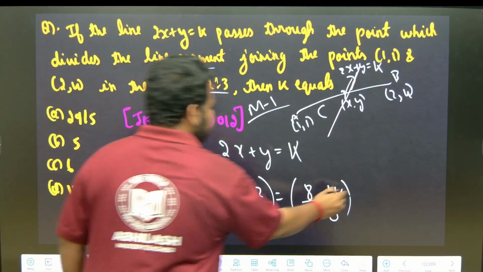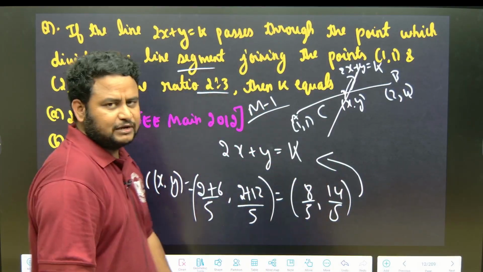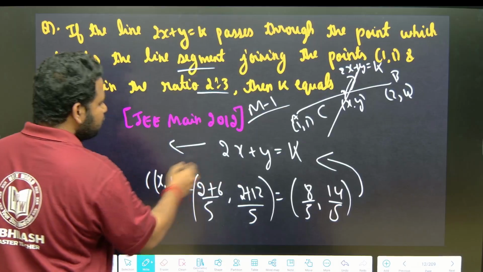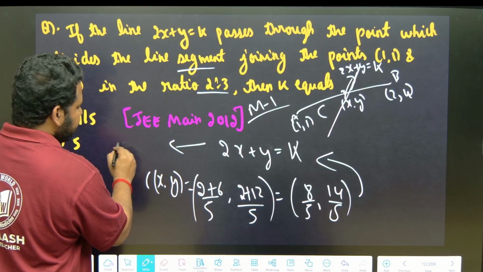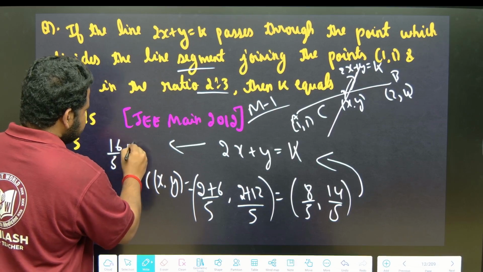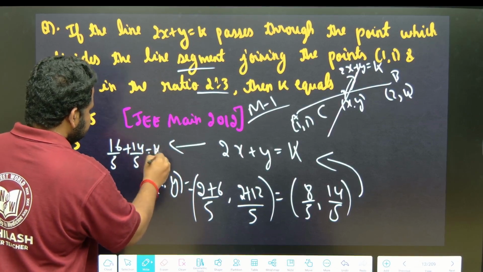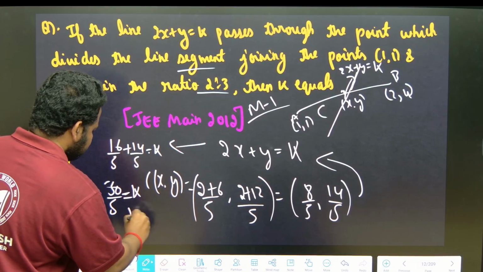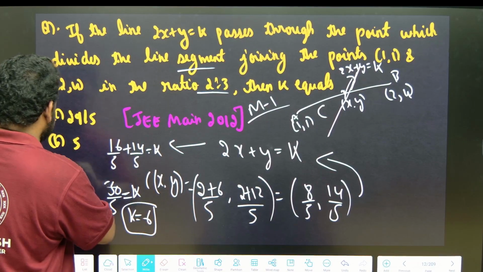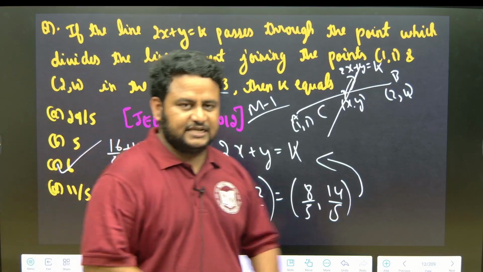You have to put this here. What you will get is 2x plus y is equal to 2 into 8 by 5, which is 16 by 5, plus 14 by 5 is equal to k, that is nothing but 30 by 5. So k is equal to 6, that is option C.